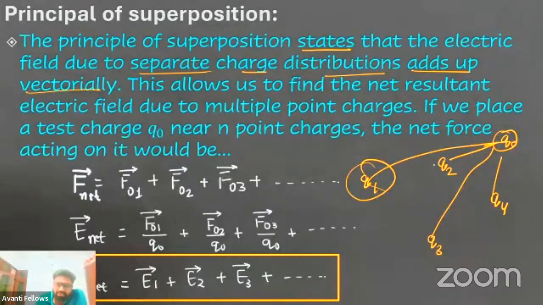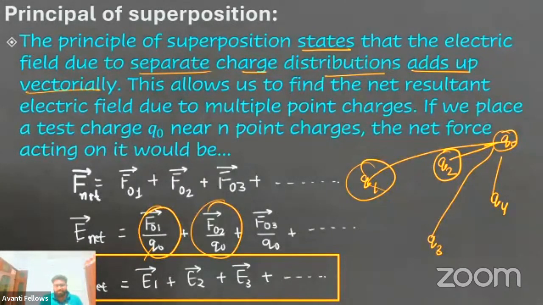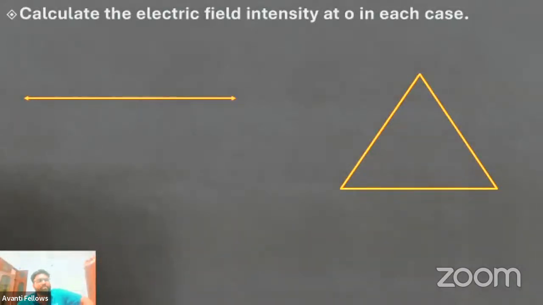So we have divided the force applied by Q2 by this unit test charge. So this will become E1, this is E2, this is E. Remember that this is not an algebraic sum, this is a vector sum. So you need to be very careful about the directions also. Got it? Now, based on that concept, this is the question.